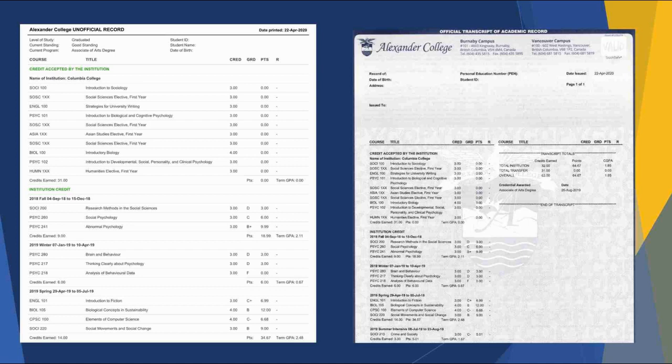Some post-secondary institutions will accept an official transcript only if it is mailed directly from the sending institution, and some will accept an official transcript submitted by a student as long as the envelope maintains its original seal. If you are unsure of the policy at the institution you are applying to, please ask before ordering.